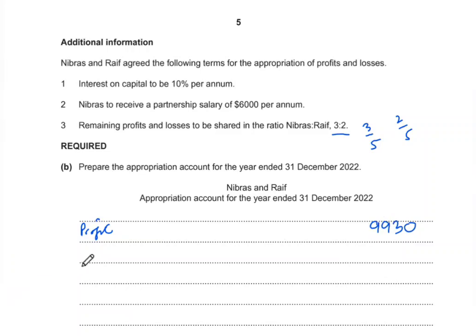Now the very first thing that we'll do in this appropriation account is that we'll deduct the interest on capital. So interest on capital is deducted from the profit, so we will less the interest, and this interest on capital is 10% per annum for both the partners.